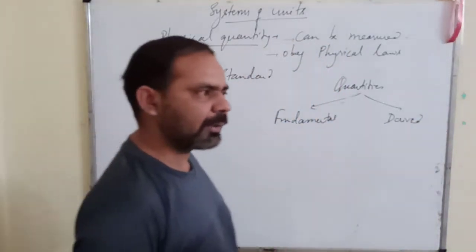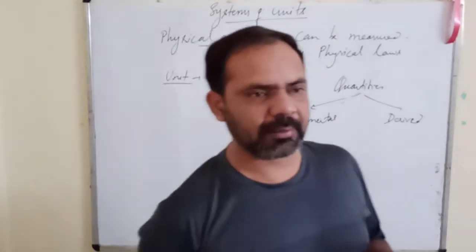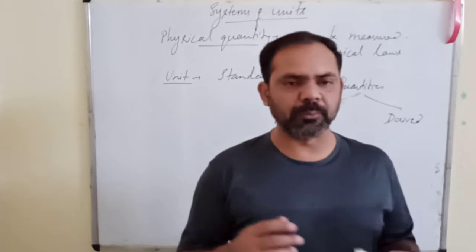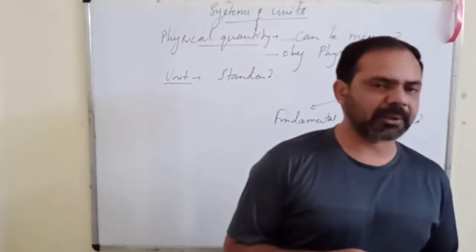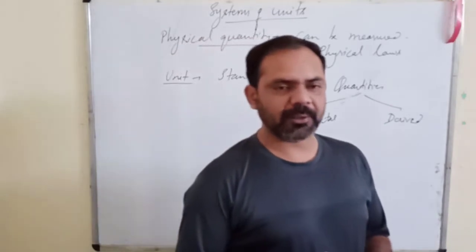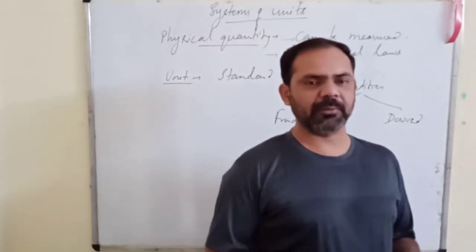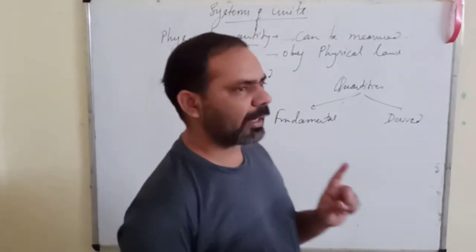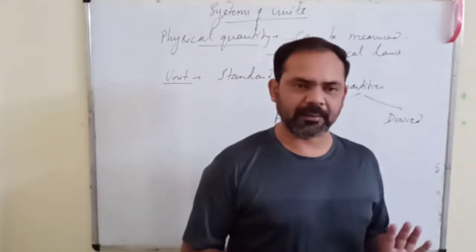Now if I ask you to measure the length of a room, then there is no other option. You need direct measurement only. You need an inch tape and you will measure the length. Means there are few quantities which can only be measured directly.